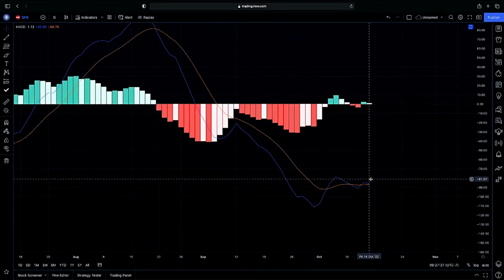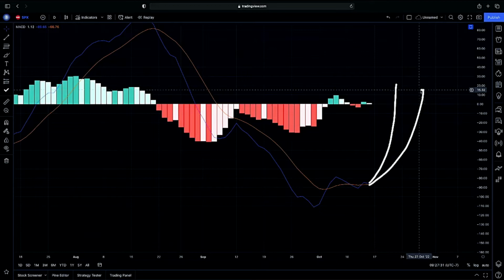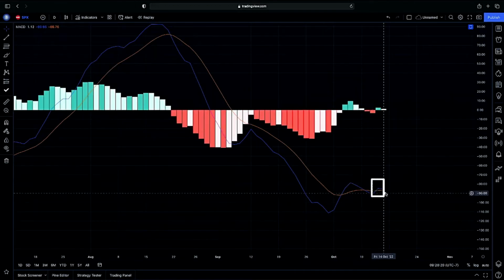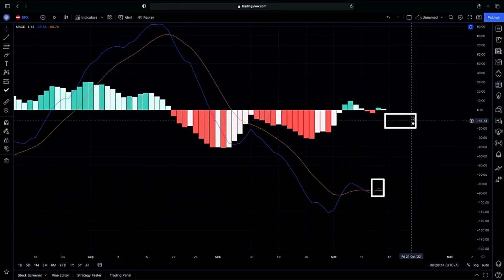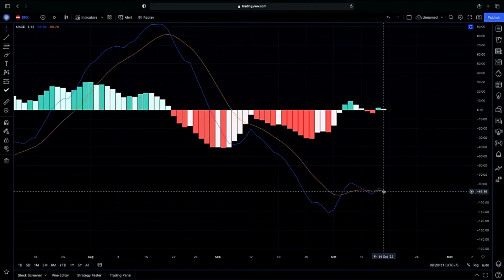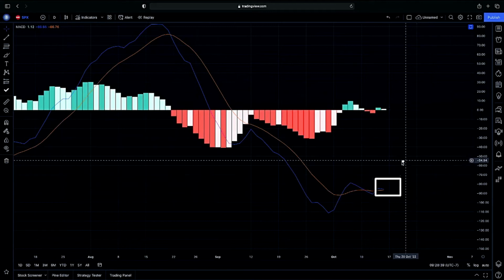And if we're looking for that continuation, we do want our EMA lines to cross above the median of our MACD. If we do not cross above the median of our MACD, then we will not have a continuation. Now, if our EMA lines here were just below the median of our MACD and we were looking to see if we can cross for that bullish move, then we definitely would be more so looking for that stronger push. But since we are so much lower than the median of our MACD at this point in time, we still have more confirmation to come that we are going to be looking for.